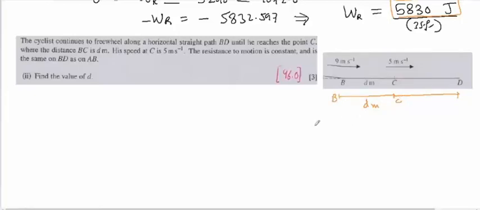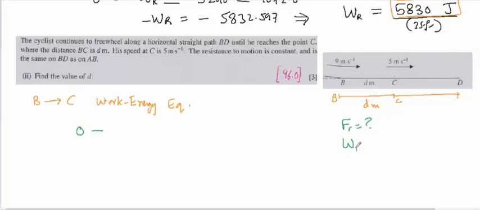Okay, so we will again apply the work energy equation from B to C. The work done by the driving force is 0 since it is freewheeling, minus the work done against resistance. Remember that will be different now, so we need to find first the resistive force. So the force of resistance first we'll find.